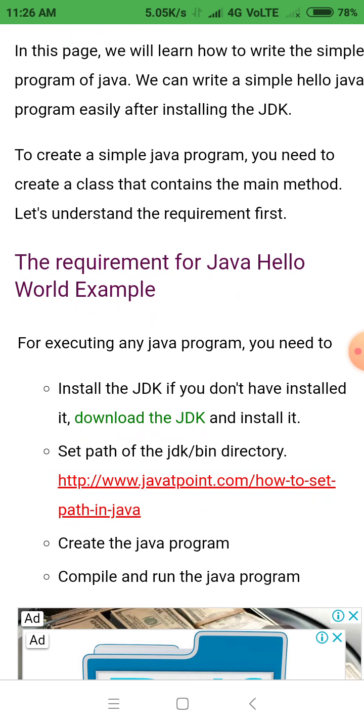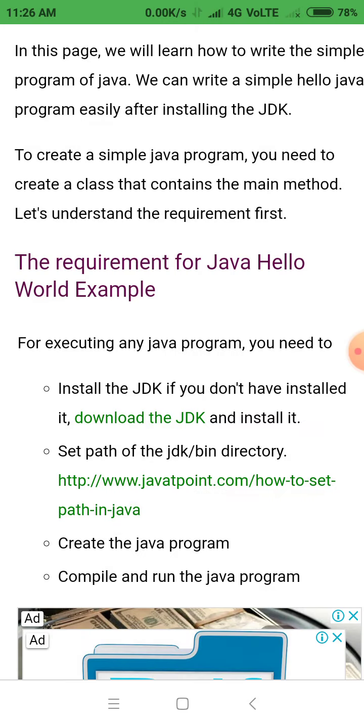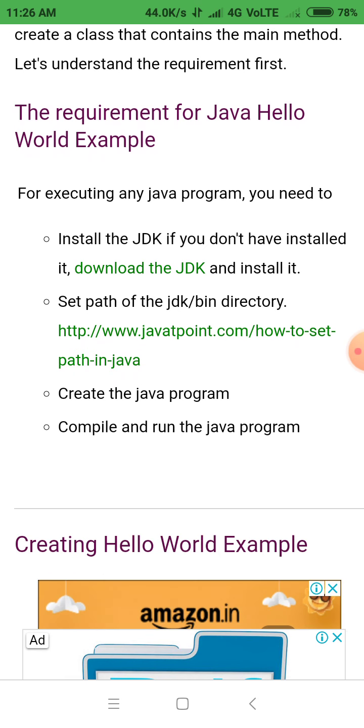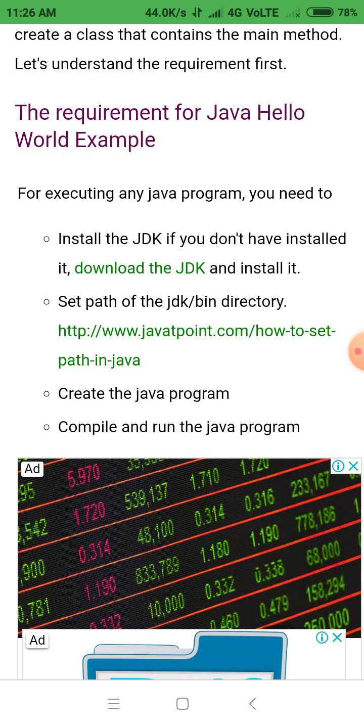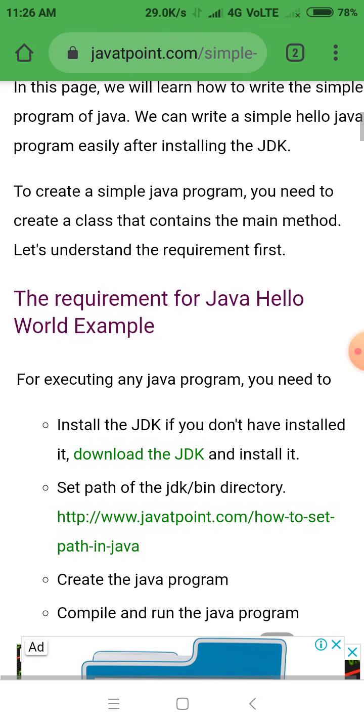To create a simple Java program, you need to create a class that contains the main method. Let's understand the requirements first. The requirements for the Java hello world example: for executing any Java program, you need to install the JDK. If you don't have it installed, download the JDK and install it.